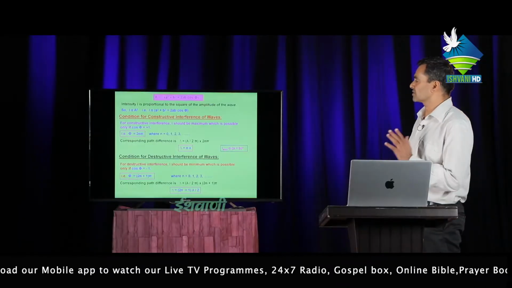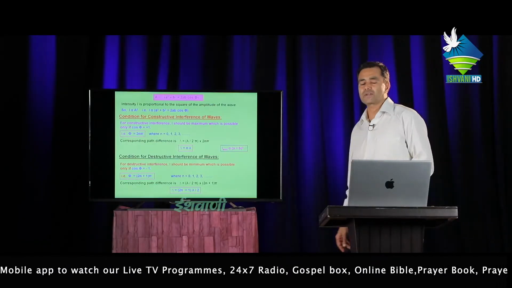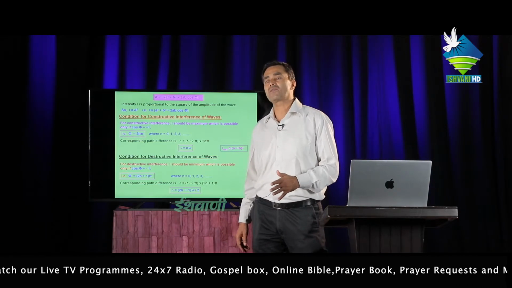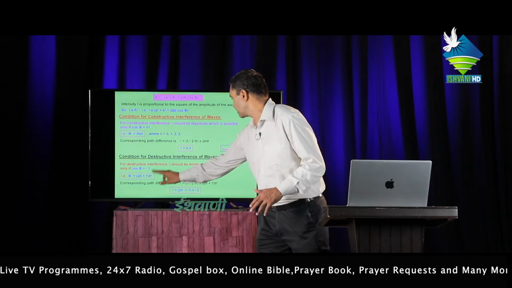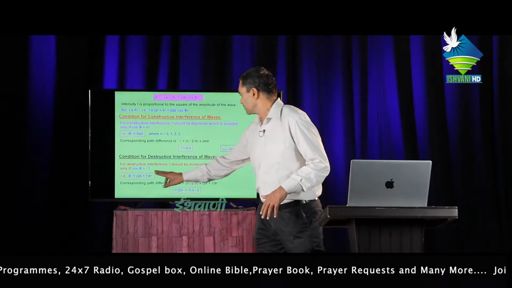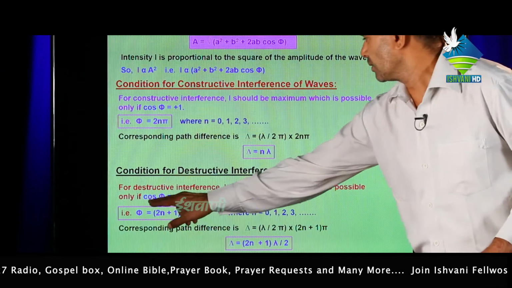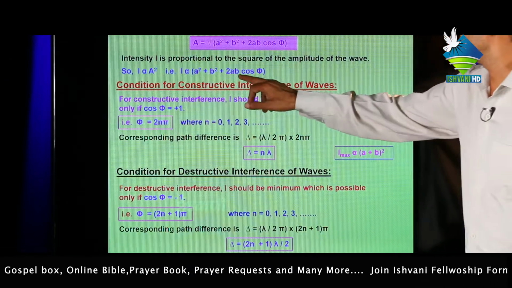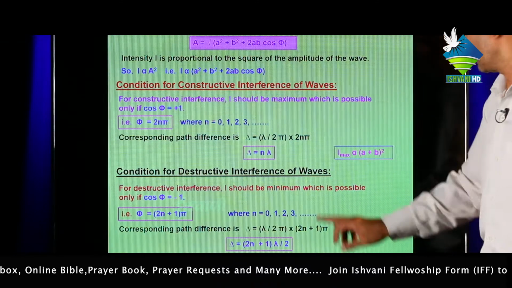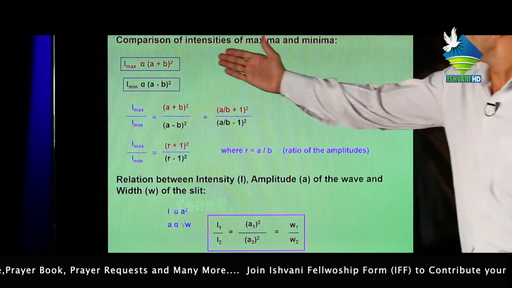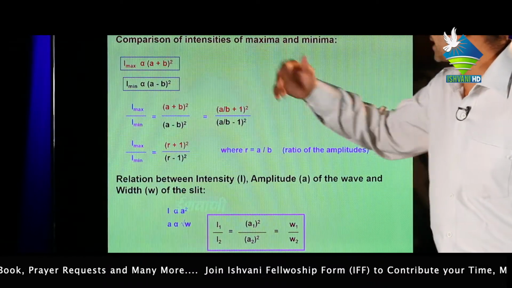For the condition of destructive interference, the path difference should be an odd integer multiple of λ/2. This is shown by this. If θ equal to 0, then cos θ means -1, and -1 means (a minus b) whole square. In the next page, this is the maximum intensity, this is the minimum intensity.